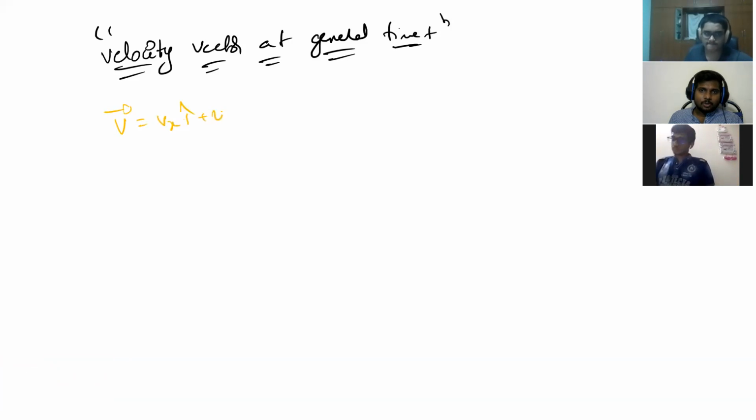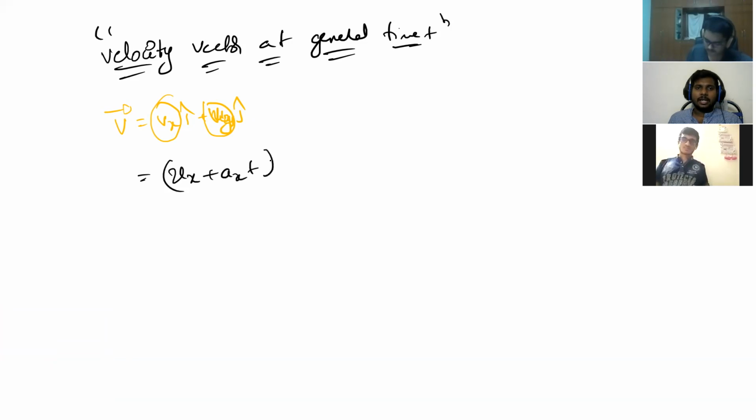Vx i cap plus Vy j cap, right? Horizontal component of velocity into i cap, vertical component of velocity into j cap. What is the horizontal component of velocity? Ux plus axt into i cap plus uy plus ayt into j cap, right?